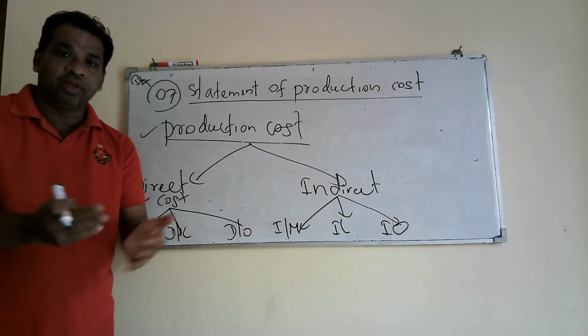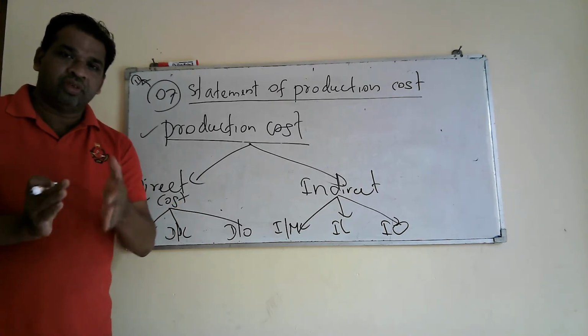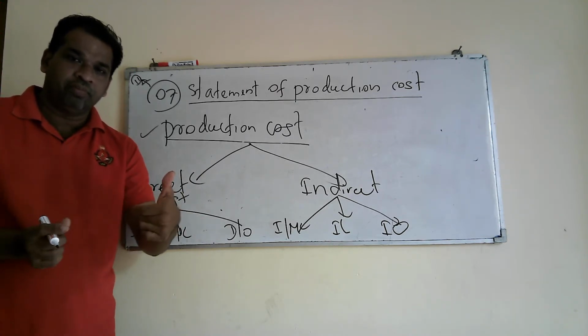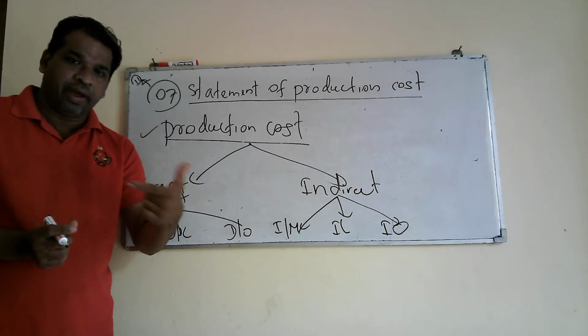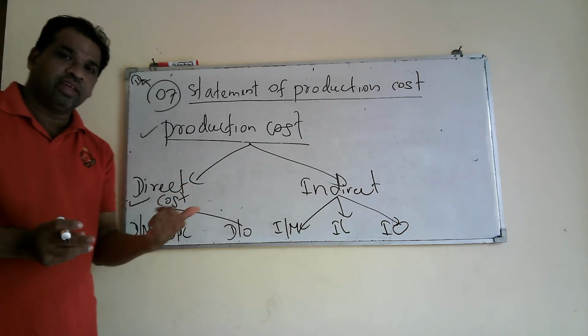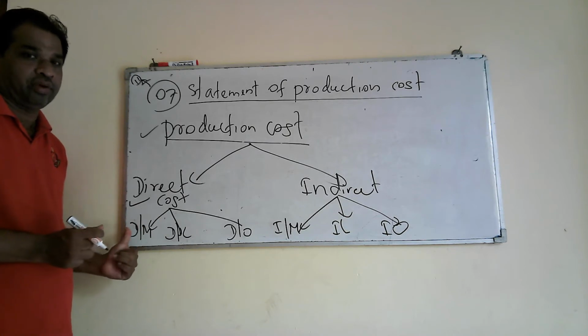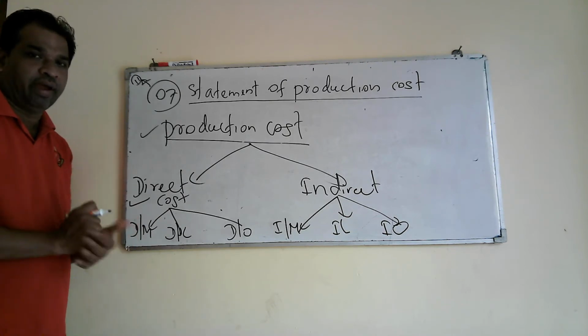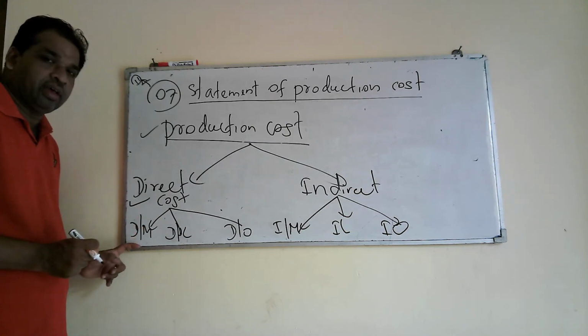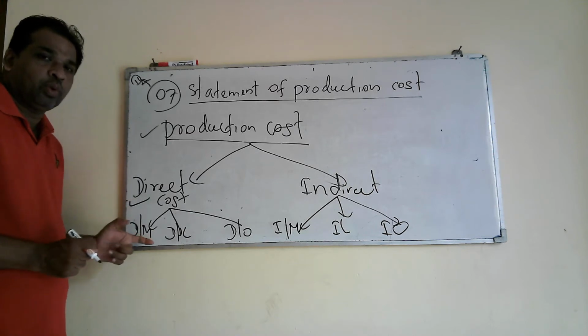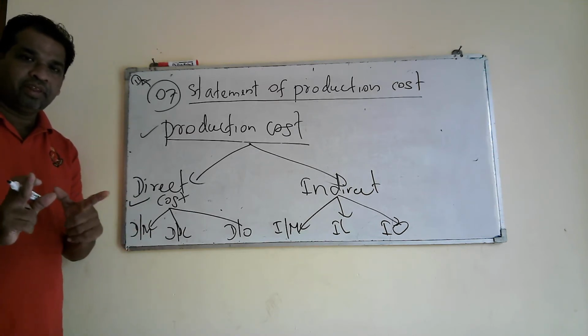Then we use wood to produce furniture. What will become the final product is the direct material cost. Therefore, direct material cost is the cost which is included in the finished product.